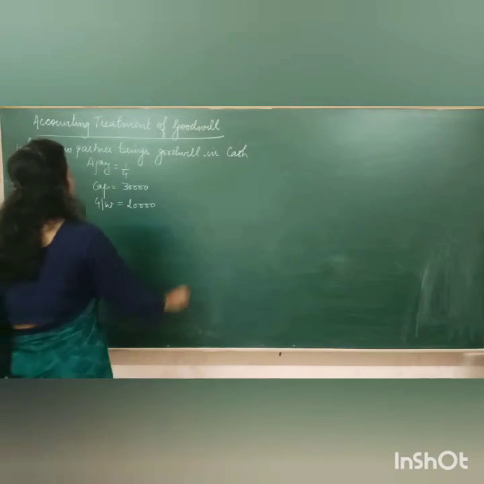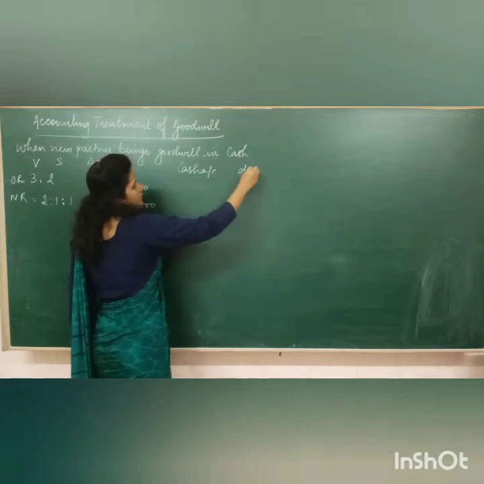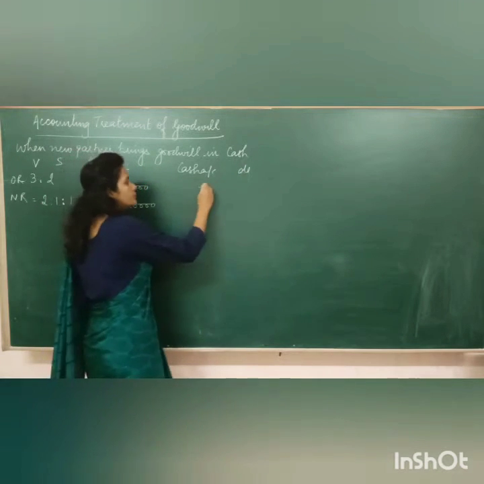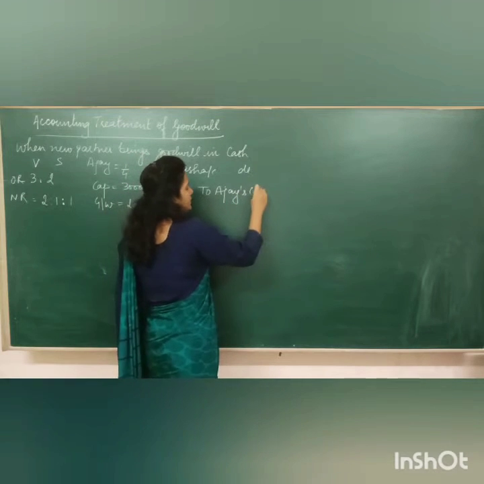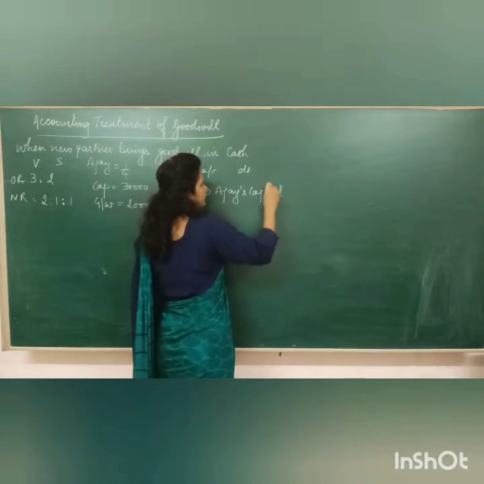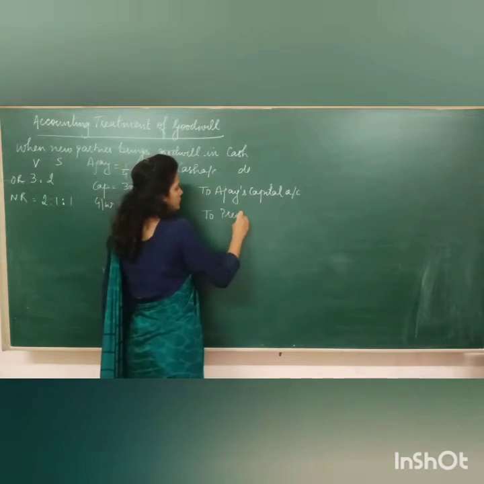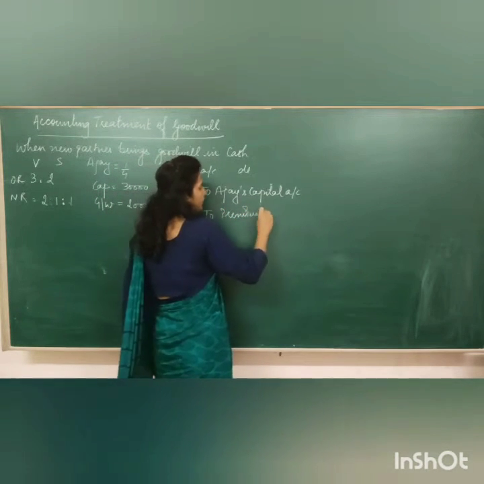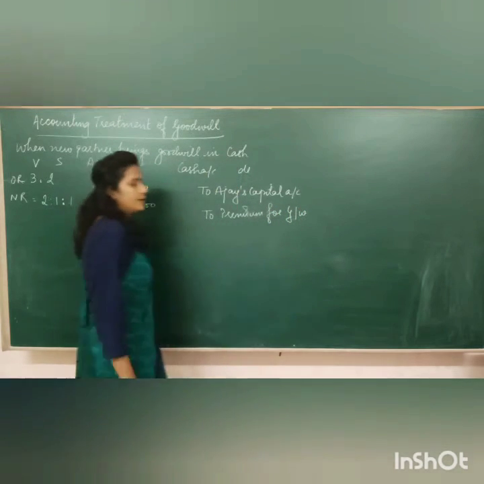First of all, you have to pass the first entry, that is cash account debit, as cash is coming into the business, to Ajay's capital account and to premium for goodwill account. Correct?